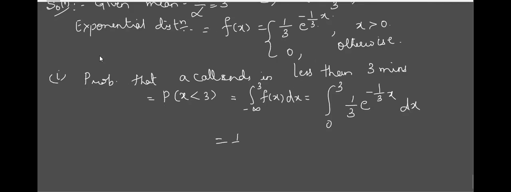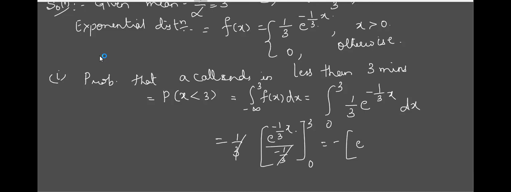This is 1 by 3 times the integral of e raised to minus 1 by 3 x, divided by the coefficient of x, minus 1 by 3, with limits 0 to 3. So 1 by 3 cancels; don't forget there is a minus here. Now for the upper limit, x is 3, so 3 by 3 gives e raised to minus 1.